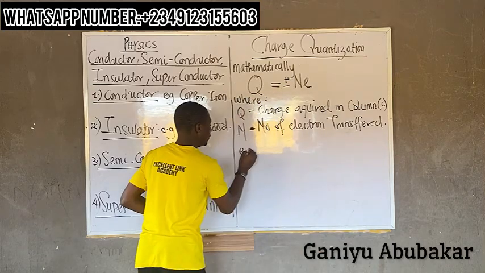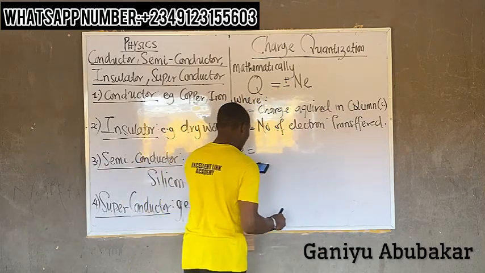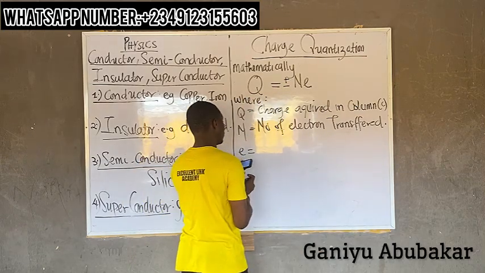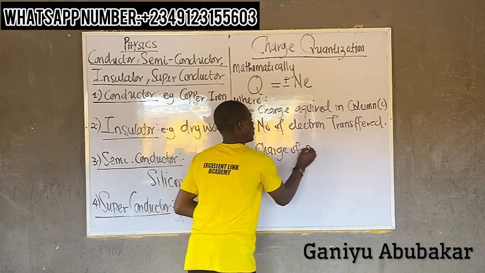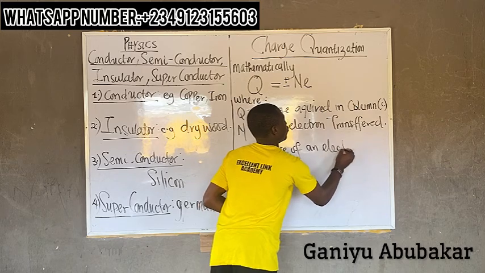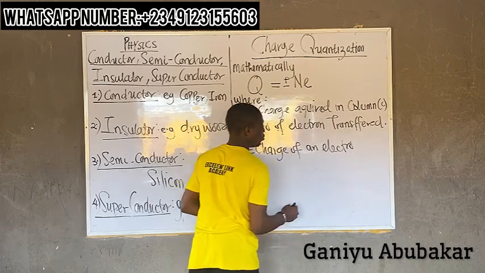What's E? E means the charge of an electron and has a constant value.